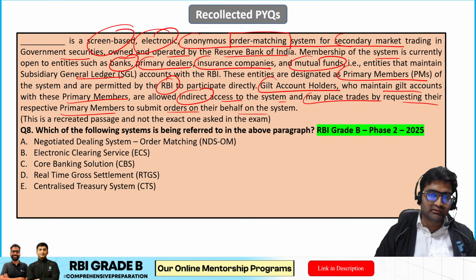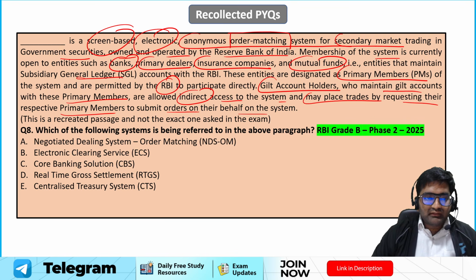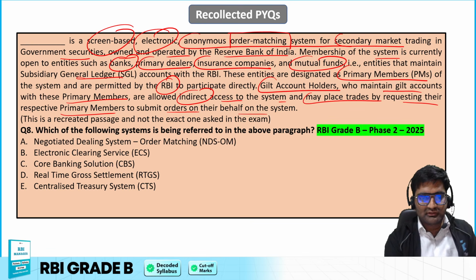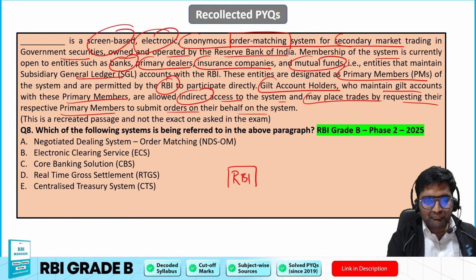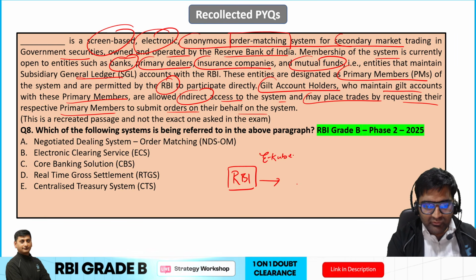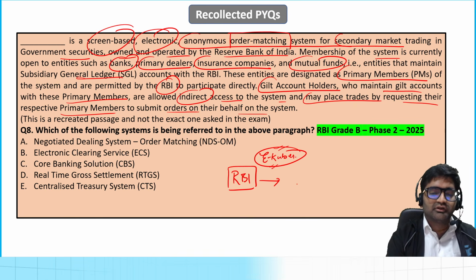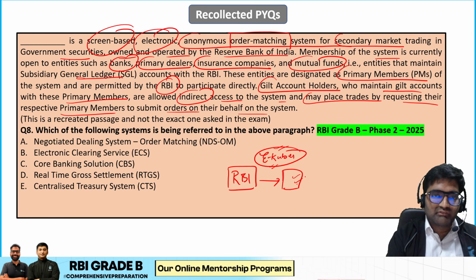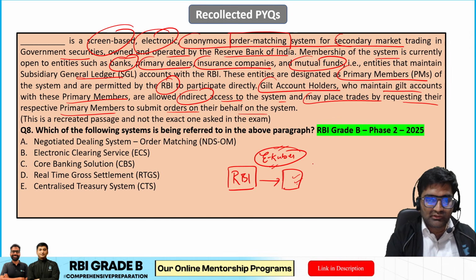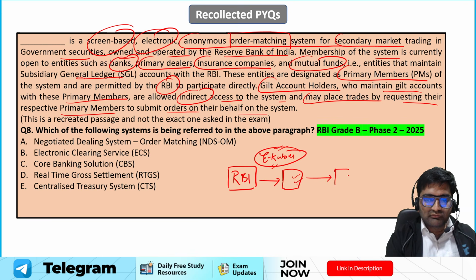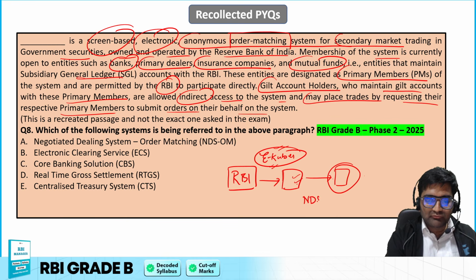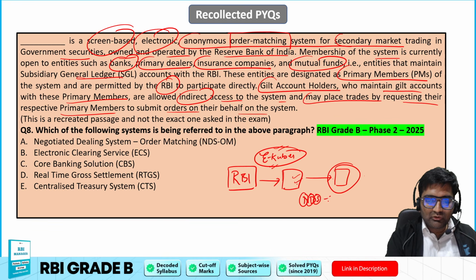Okay, so what is happening over here? We are talking about a platform wherein government securities can be bought and sold. Okay, so if I just talk to you about this, when the RBI comes up with these government securities, it launches these government securities through something called the e-Kuber core banking solutions that the RBI has. Now when the primary dealers and others have actually bought these government securities, when they have to trade them, okay, someone else has to buy them, they have to trade them. So in that case, this happens through a particular platform called negotiated dealing system order matching.